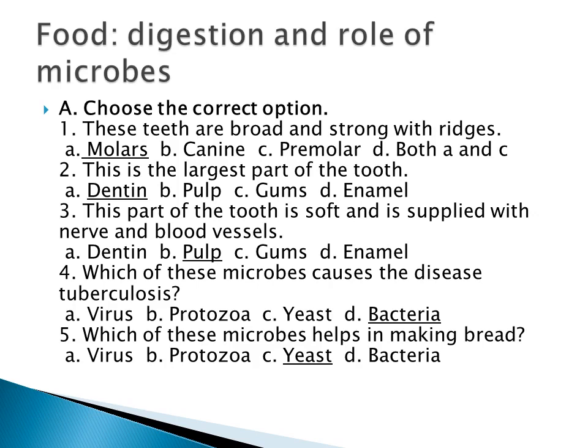And second question, which is the largest part of the tooth? Dentin, it is the largest part of our tooth. Third one, which part of the tooth is soft and is supplied with the nerves and blood vessels? Pulp, it is very soft and it is supplied with the nerves and blood vessels.